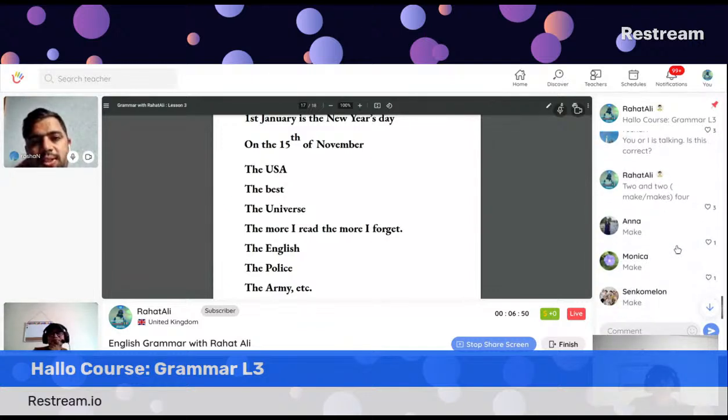Anna says make, Monica says make, Sango says make. Honestly speaking, Roshan, you said make too, okay? According to the grammar rule, it should be make. But in some cases, I have seen that people say two and two makes four when they think two and two is an individual identity. But literally and grammatically, it should be two and two make four.